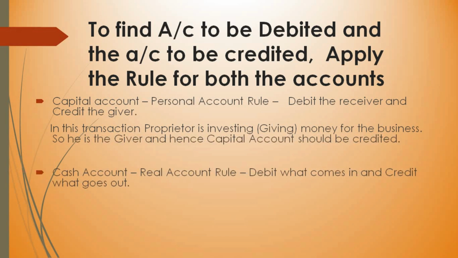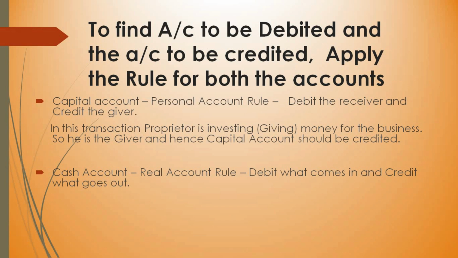And cash is a real account, and the rule for real account is debit what comes in and credit what goes out. From the above statement, cash comes inside the business. The owner is investing money for the business. For the business, cash comes inside. That's why it is on the debit side.